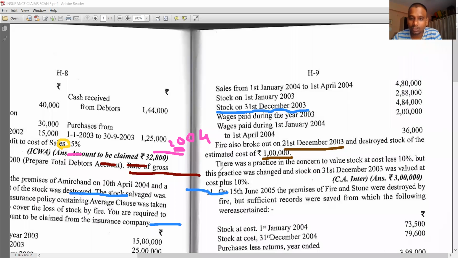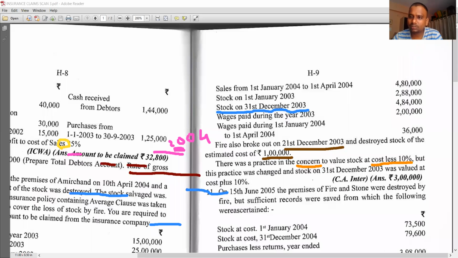Look at, there was a practice in the concern, means in the company, to value stock at cost less 10%. To value stock, they are talking about the stock at cost less 10%, but this practice was changed.